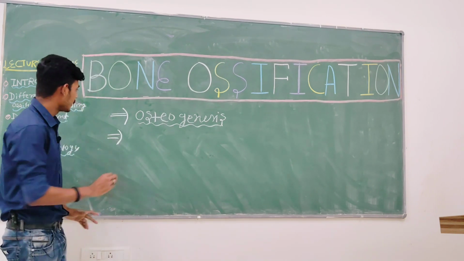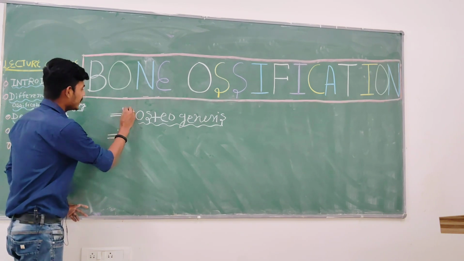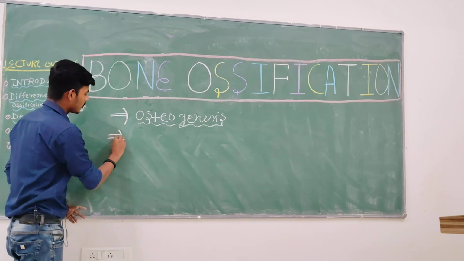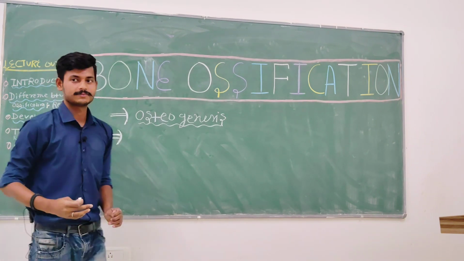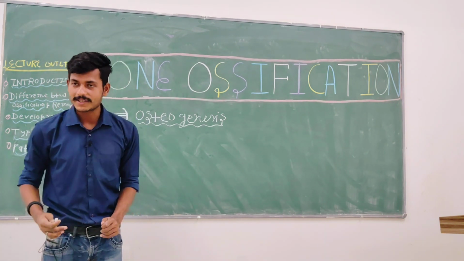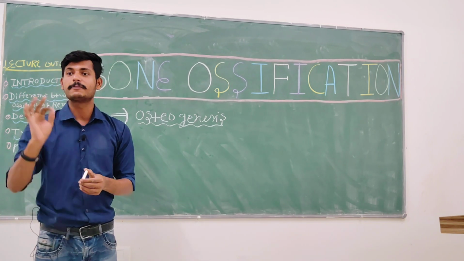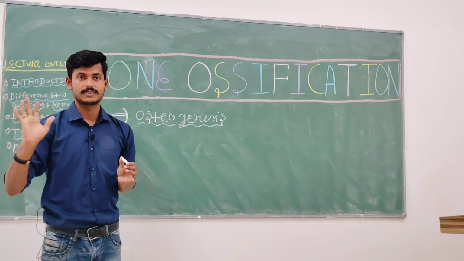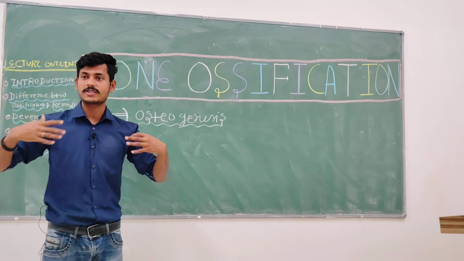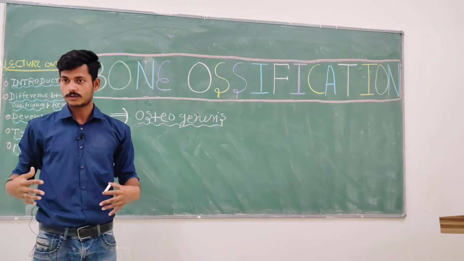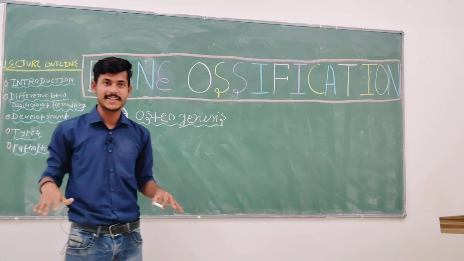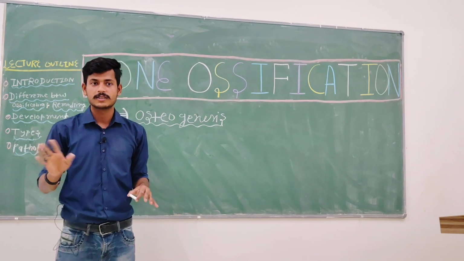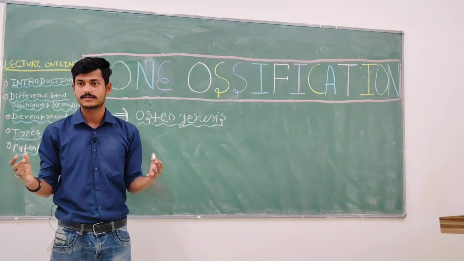Now, the second point about bone ossification, or osteogenesis, is that it's universal as far as vertebrates are concerned. Mammals possess the vertebrae, the bones, whereas the lower creatures do not have bone-like structures.